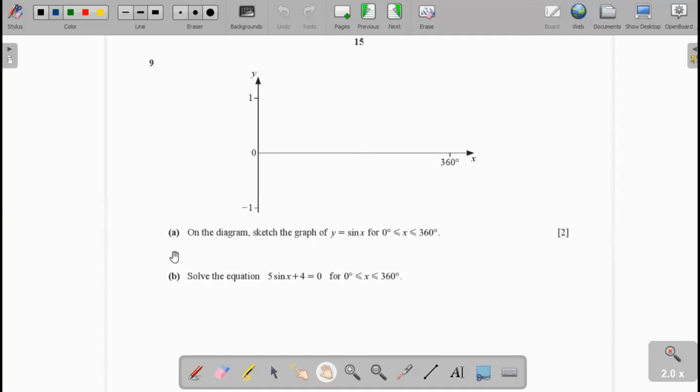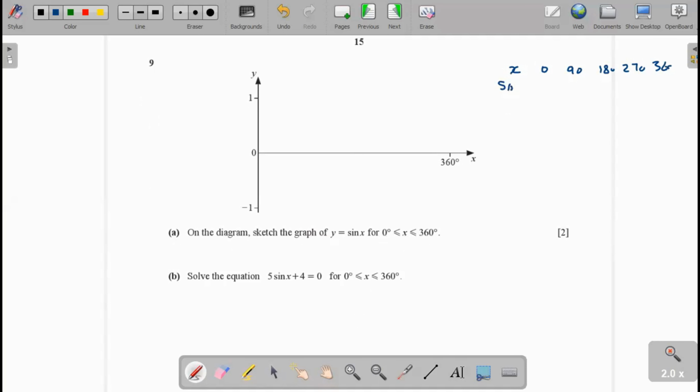In question 9, part A, on the diagram sketch the graph of y equal to sin x for 0 degree to 360 degree. Now we take some values of x, 0, 90, 180, 270, and 360.